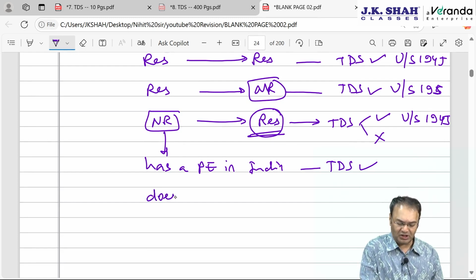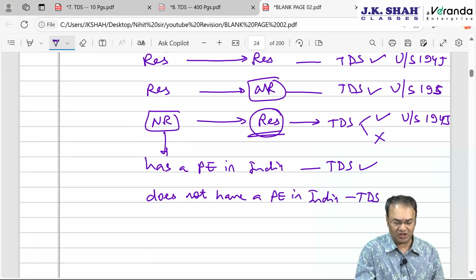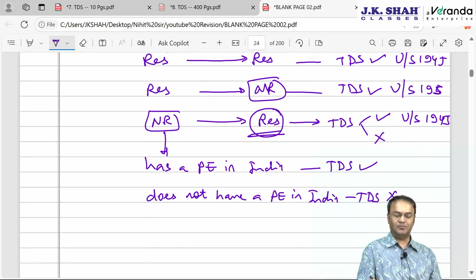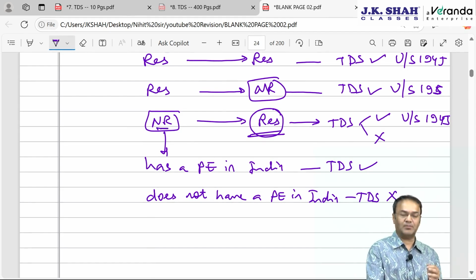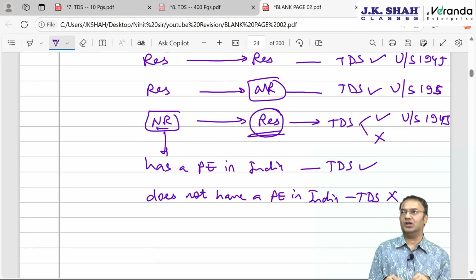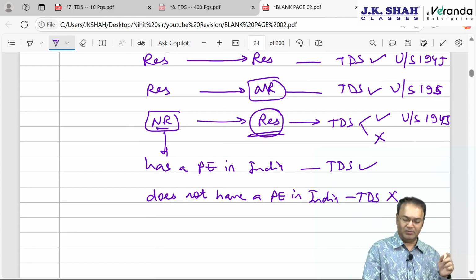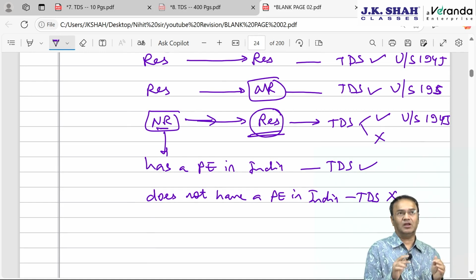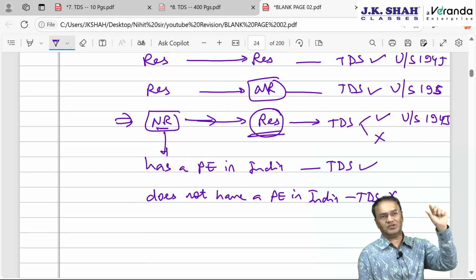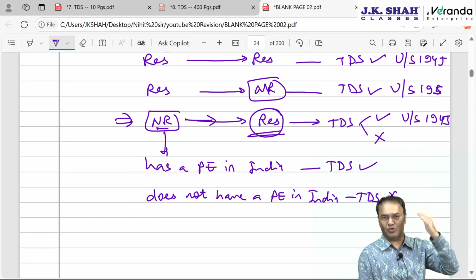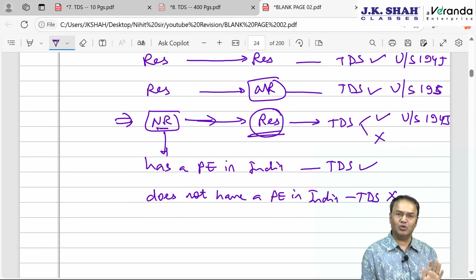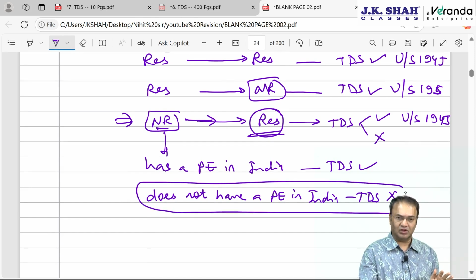If he does not have a PE in India at the time of making payment, then TDS under 194J or 194, none of them will be attracted. For example, if I work with some foreign company, sitting in India, I provide online service, and they make me some payment of professional fees, then they are non-resident, I am resident, and it fits into this situation. If I provide online service and they make me online payment, I don't go to their country, they don't come to my country, then no TDS. It will fall under this situation, no TDS.